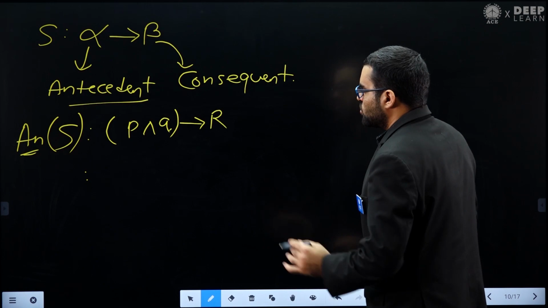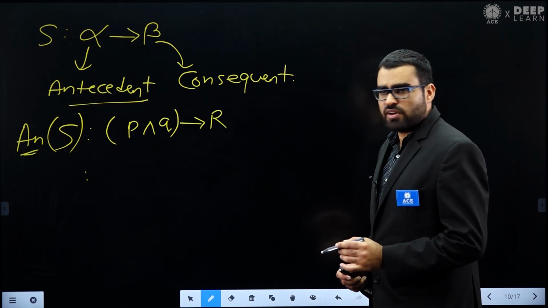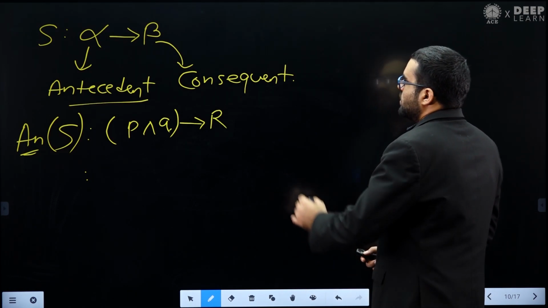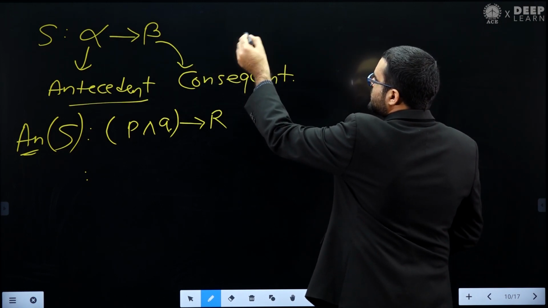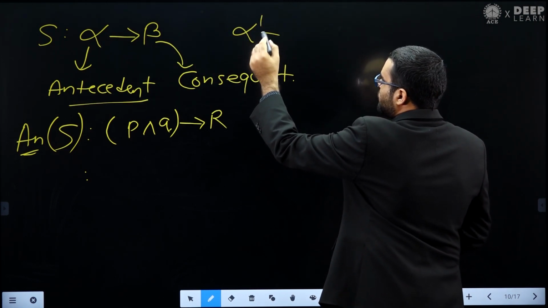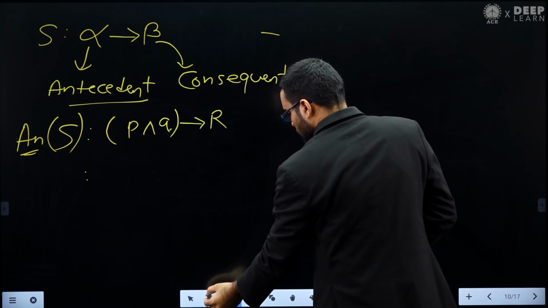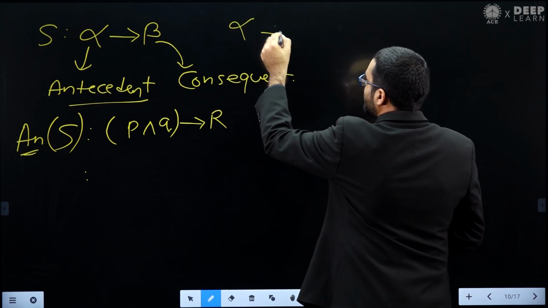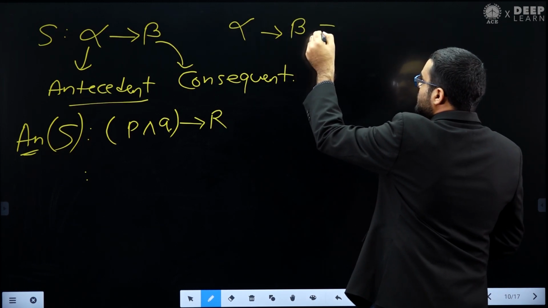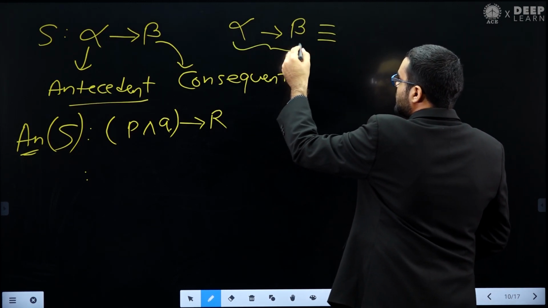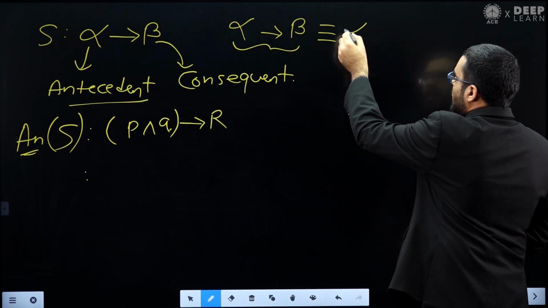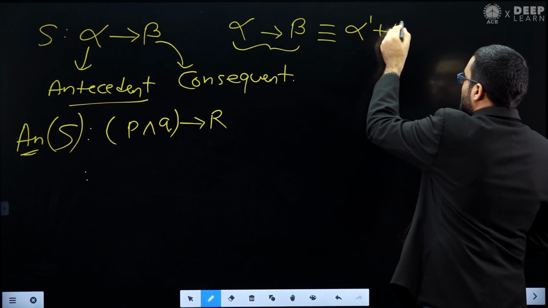In propositional logic, there is one very important formula that if you have this implication statement alpha implies beta, this is equivalent to alpha negation plus beta.